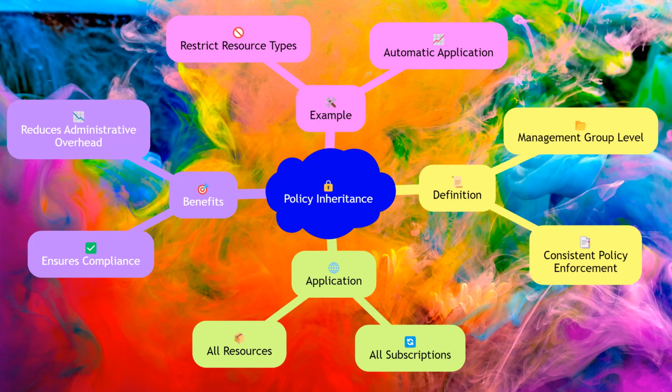Additionally, role-based access control, RBAC, can be applied to management groups, allowing you to manage permissions and access at a broader level. Policies and controls applied to a management group are inherited by all subscriptions and resources within that group. This inheritance simplifies the management of large environments by ensuring consistent policy enforcement.